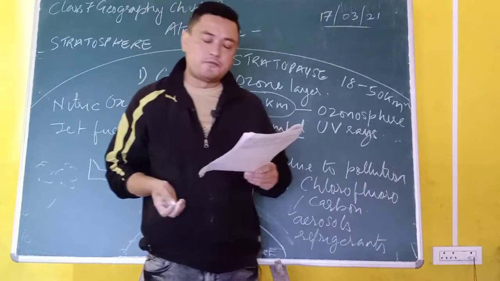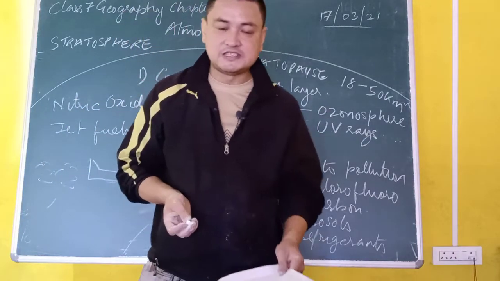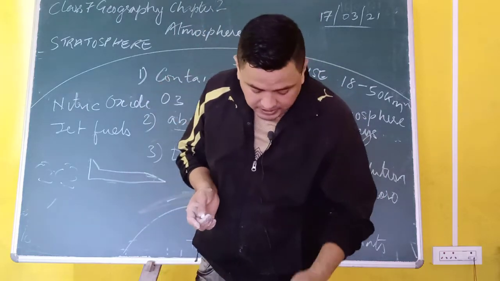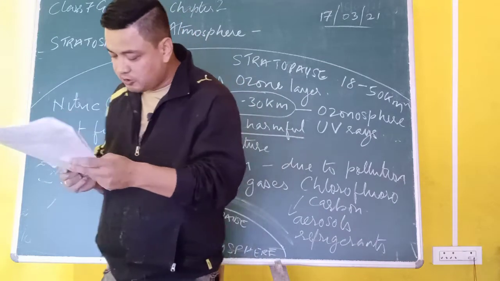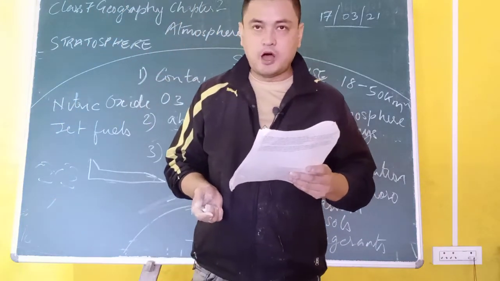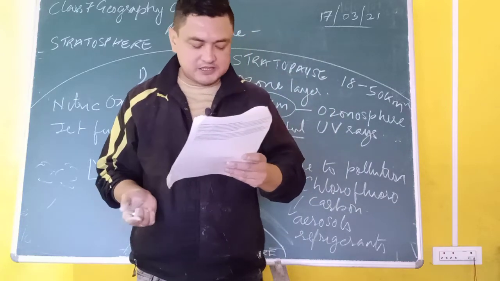This layer is also free of water vapor and dust particles. Now, whenever we talk about water vapor, in the previous class I told you that carbon dioxide and water vapor are present up to 90 kilometers from the surface of the earth.